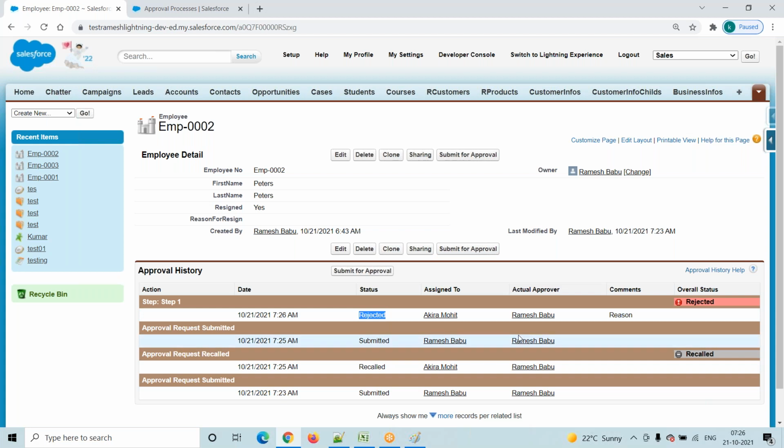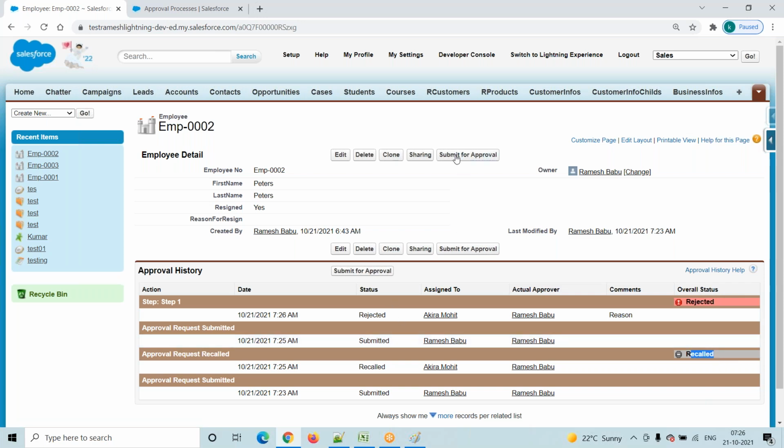Here don't get confused, because we have only created two users in Salesforce. That's why we are not creating more users. Assume that Peter submitted. Again he recalled. Again he submitted. So who rejected? Akira Moiti rejected this particular request. Overall status is nothing but rejected only.